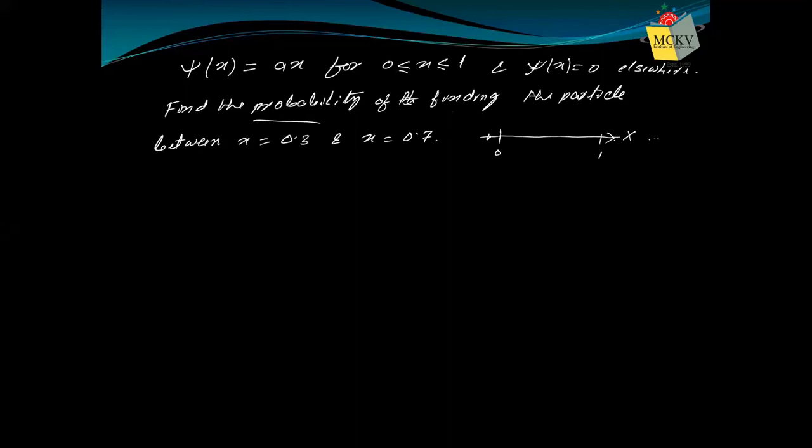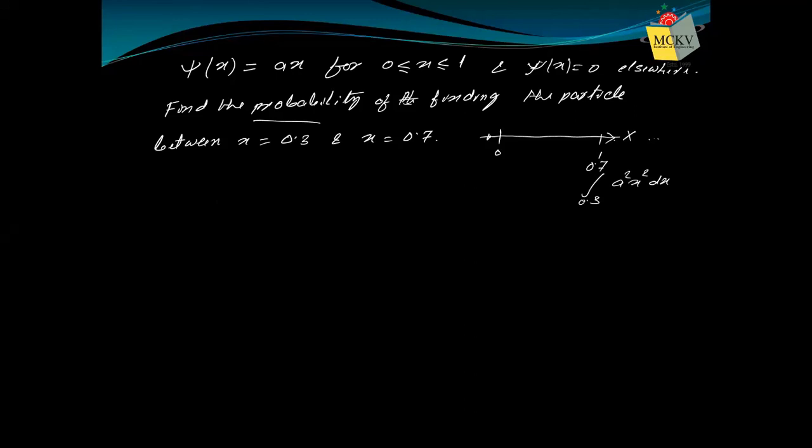But if I directly put it in, observe what that integration would be. Let me write it here: the integral from 0.3 to 0.7 of psi star psi. What will psi star psi be? It will be a square x square dx, because there is no imaginary quantity here, so psi star is the same as psi. Now observe a. What is the value of a? We do not know the value of a.